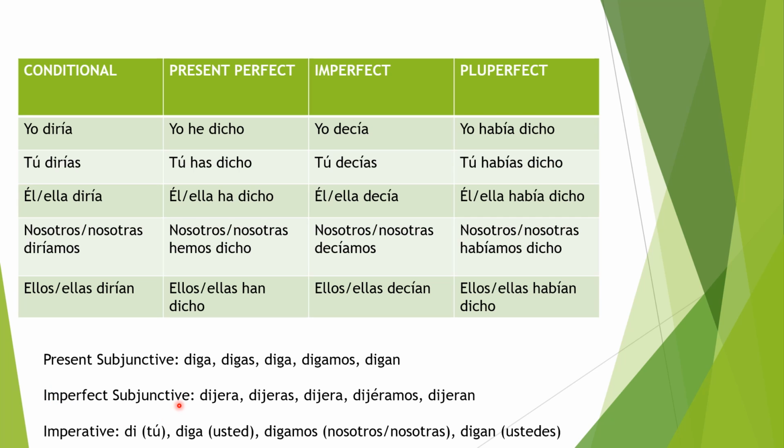Imperfect subjunctive. Dijera, dijeras, dijera, dijéramos, dijeran. So it's just like how you form the present subjunctive. The only difference is you take the third person plural form of the verb, which is dijeron, you remove the O and N, and you add the endings for the imperfect subjunctive.